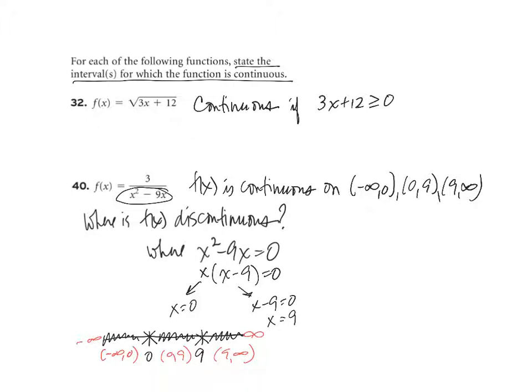So I'm going to subtract 12 from both sides, and I get 3x is greater than or equal to negative 12. Divide by 3, since I'm dividing by a positive, I don't have to switch the sign of the inequality. And so when I divide by 3, negative 12 divided by 3 is negative 4. So this is continuous along the interval, anything greater than negative 4. So again, I'm going to draw a quick graph. Infinity is this side, negative infinity, greater than or equal to, so negative 4 to positive infinity.